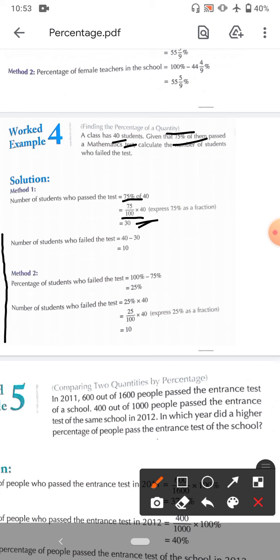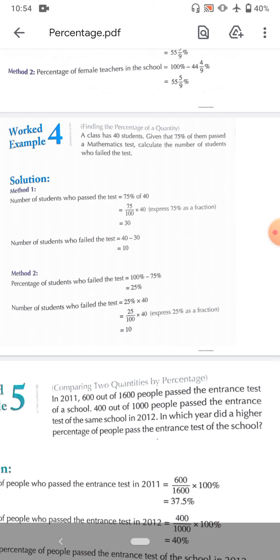For example, often students are asked to find zakat. Zakat is 2.5%, so simply 2.5 by 100 multiplied by the given amount. If someone asks you to find the zakat on 2 lakh, simply 2.5 by 100 multiplied by 2 lakh. Whenever you find a percentage, divide that percent by 100 and multiply by that amount.